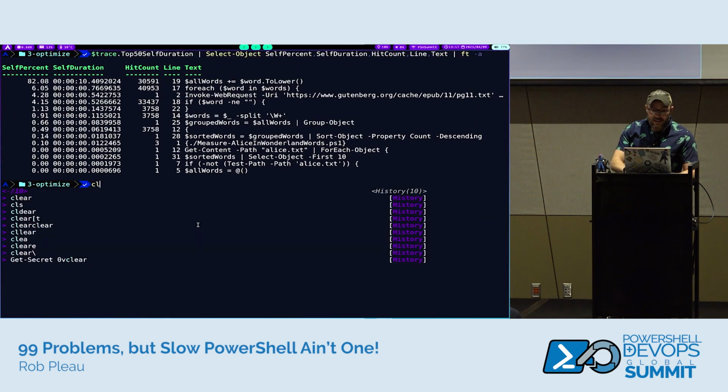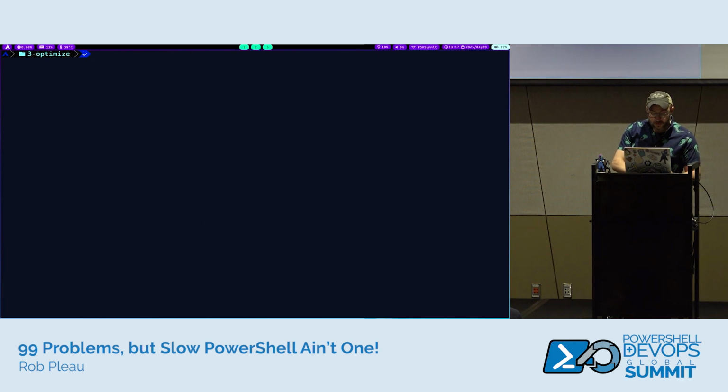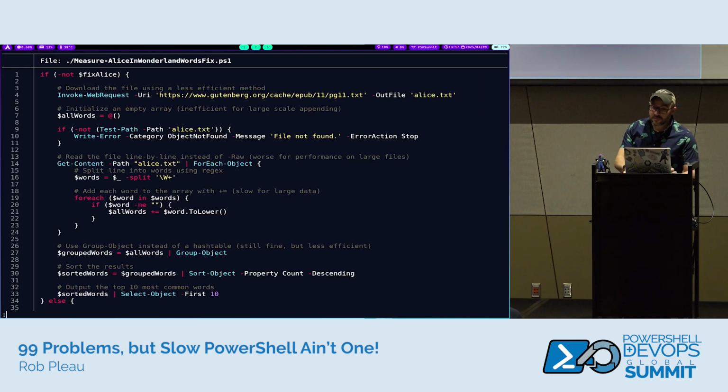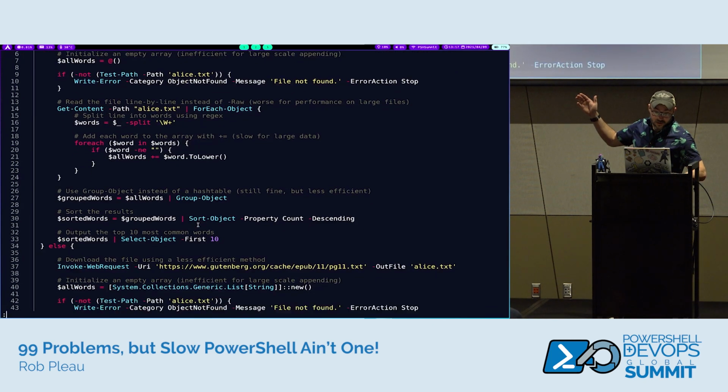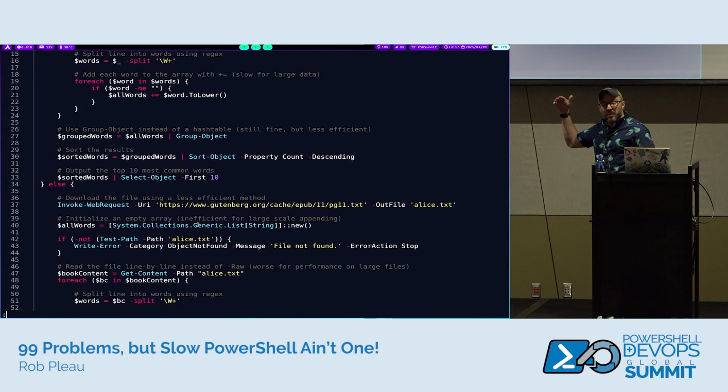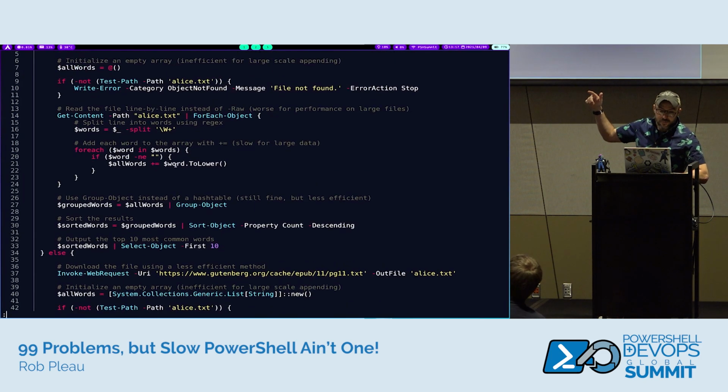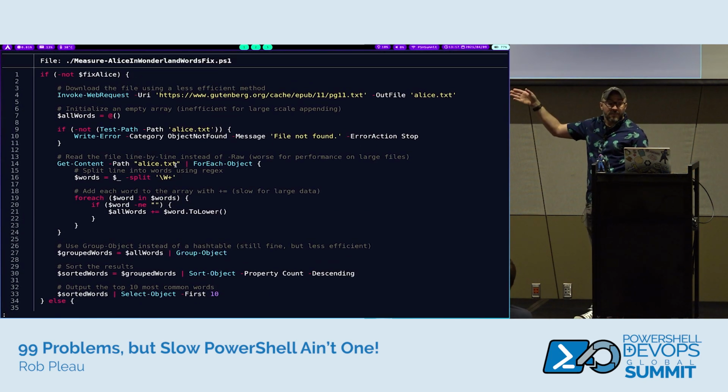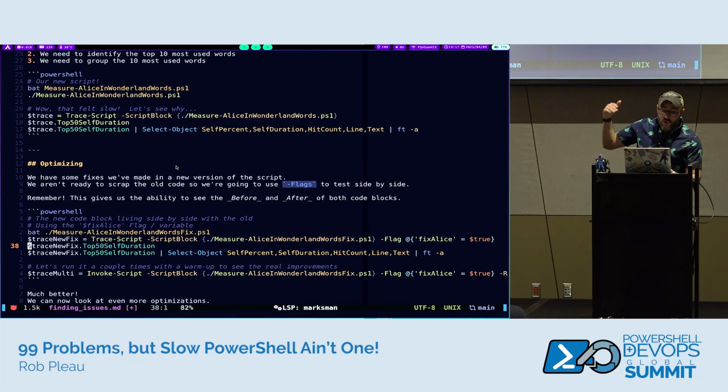In this case, I've just done a fix by doing a whole other file. This is very similar to before. Well, let's run this. Oh, yeah, sorry, this file contains both copies. So I'm going to use the flags again. Should have read my own notes. We're going to have the flag called fixAlice. If we specify the fixAlice flag, we'll be running the optimized version. Otherwise, we'll be running the old slow version. And I will do this.